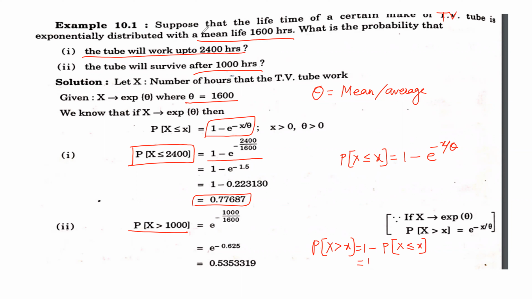That is 1 minus, as we have seen, 1 minus e raised to minus x by theta, and that answer is e raised to minus x by theta. So we are using this formula directly. Substitute x as well as theta. What is x here? 1000. And theta in this case is the average, which is 1600, given. So we get the required answer.